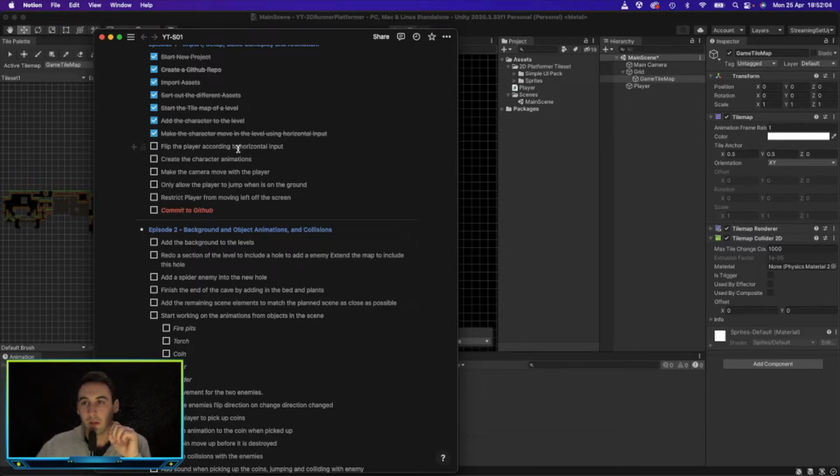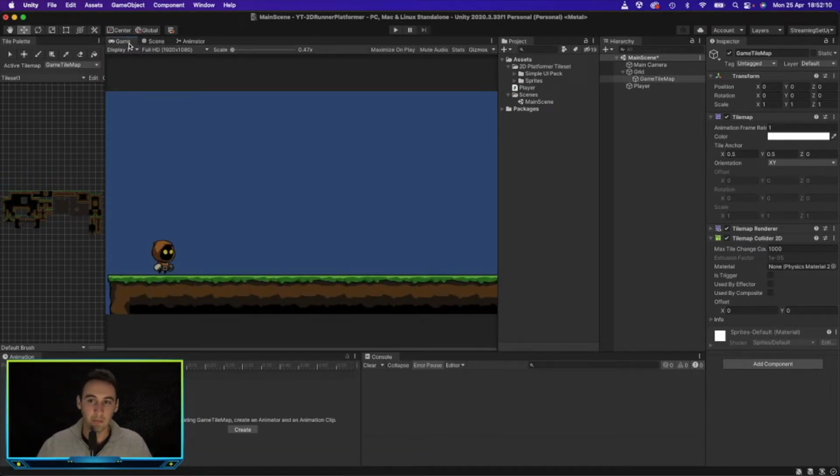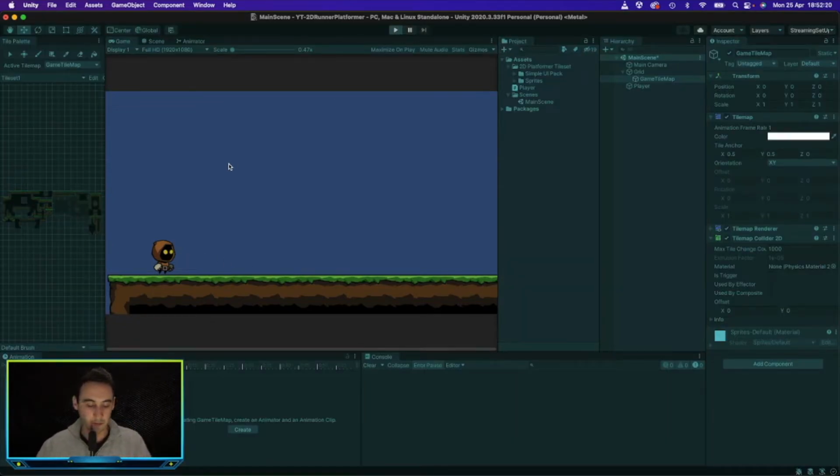Flip the player according to horizontal input. So let's go ahead and do that. When we play the game, we want the player to look in the direction of travel. So in this case, he's facing the right direction if he is moving right. But as soon as we move left, we want him to face this way. So what we want to do is flip him around.